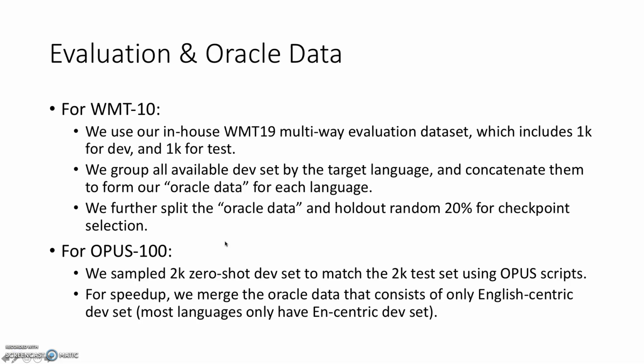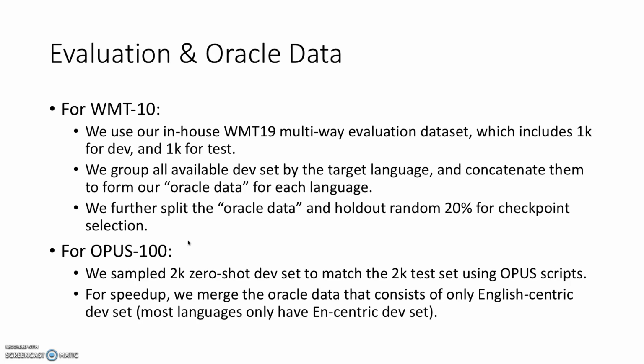For the evaluation on the Oracle data setup on the two datasets, on WMT10, we use the in-house multi-way evaluation dataset generated from the WMT19 test set, which includes 1000 for dev and 1000 for test. We group all the available datasets by target language and concatenate them separately to form our Oracle data for each target language. And we further split the Oracle data 80-20 and hold out a random 20% only for checkpoint selection. And on OPUS-100, we additionally sampled a 2000-sentence zero-shot dataset to match the 2000 test set using the official OPUS scripts.